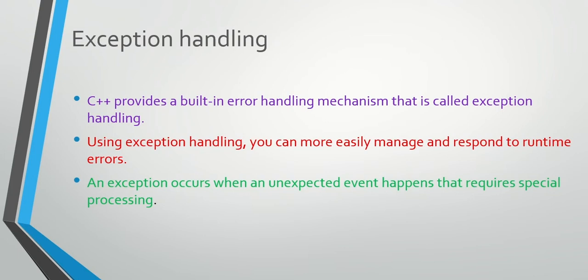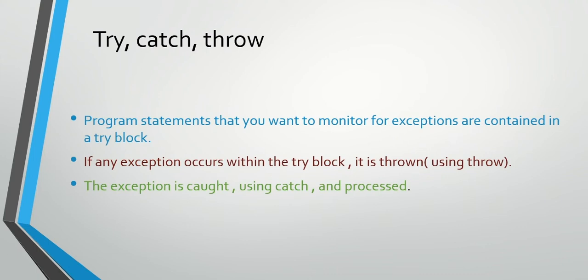Exception handling. C++ provides a built-in error handling mechanism that is called exception handling. Using exception handling, you can more easily manage and respond to runtime errors. An exception occurs when an unexpected event happens that requires special processing. In exception handling, there are three keywords: try, catch, and throw.